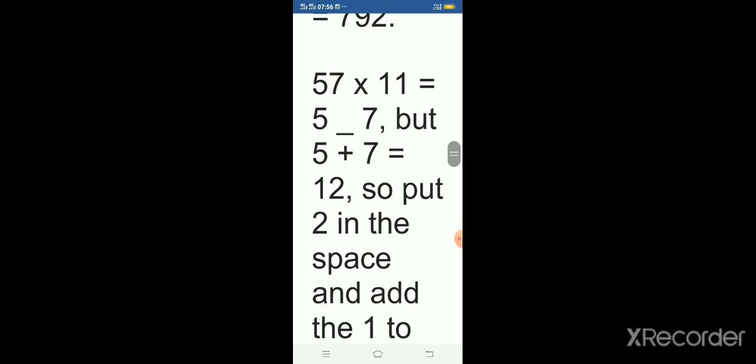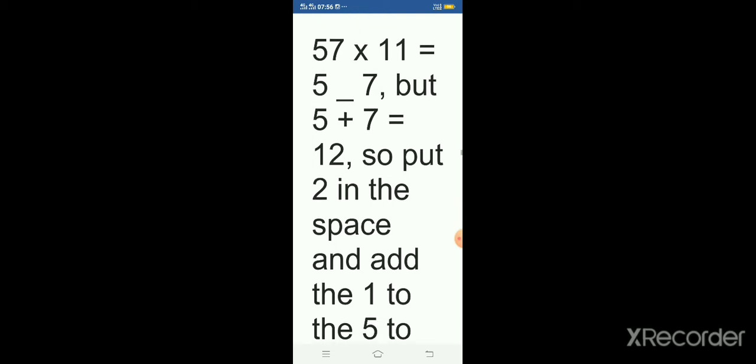57 into 11 equals 5 space 7. But 5 plus 7 equals 12. So put 2 in the space and add the 1 to the 5 to get 627.